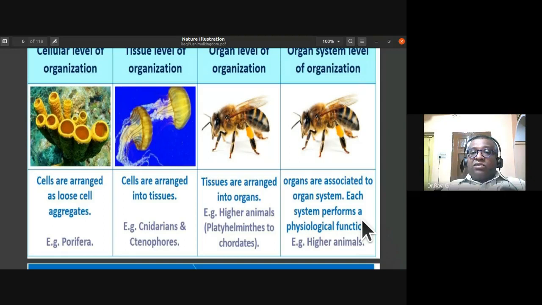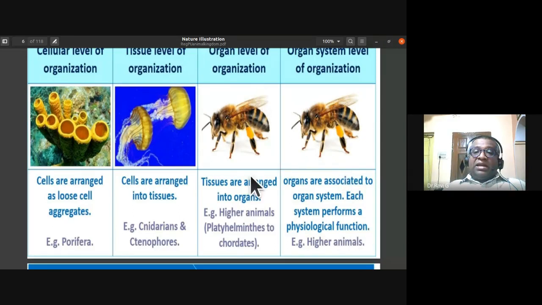All these organs, from the buccal cavity or mouth to the stomach, small intestine, large intestine, rectum, are different organs concerned with a common physiological function, that is digestion. This organ system level of organization you notice in phylum Chordata.